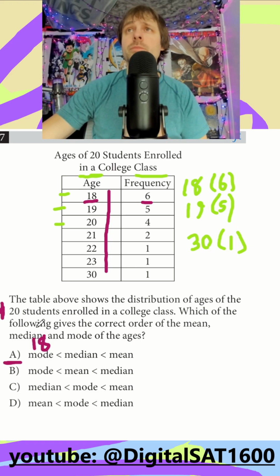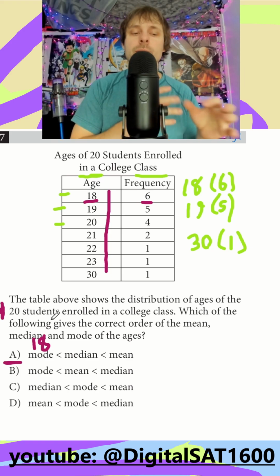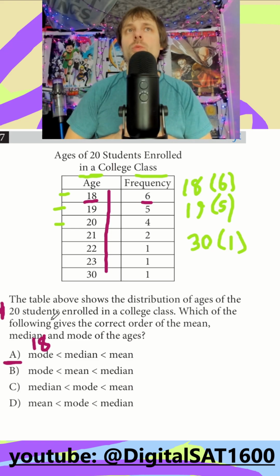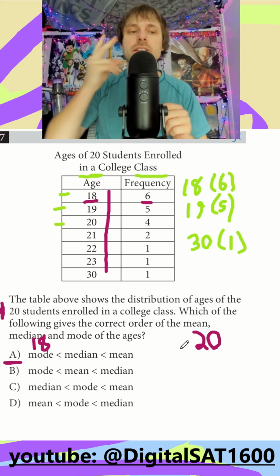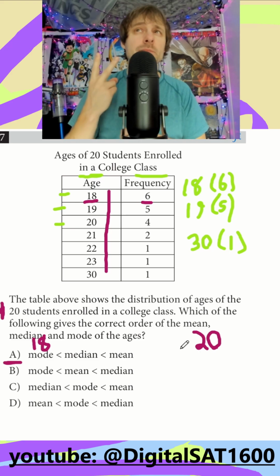Our median is just going to be our middle number. And when your data is all listed out, it's really easy to pick out your middle number because remember, your data has to be in order for our median to work. So there's a little bit of a shortcut. If I write down that there's 20 total numbers, to think of what my middle could be, let's split this 20 up. Specifically, I want to leave room for those 2 middle numbers because when it's even, it's going to be your 2 middle. When it's odd, it's your 1 middle.